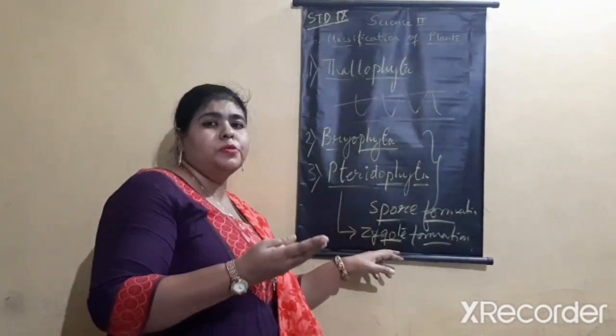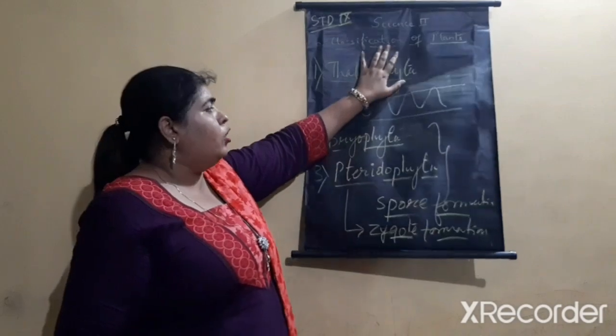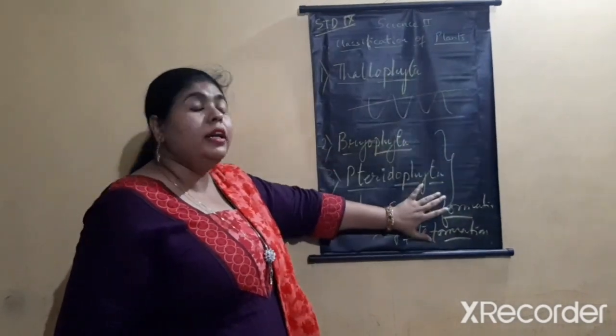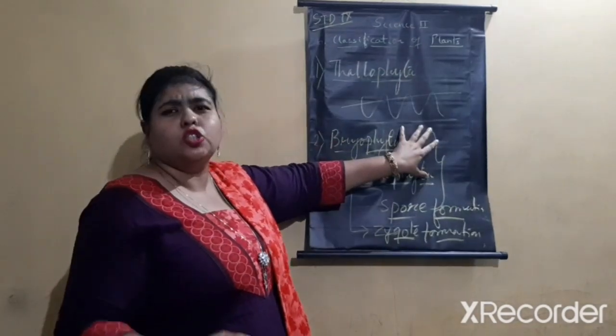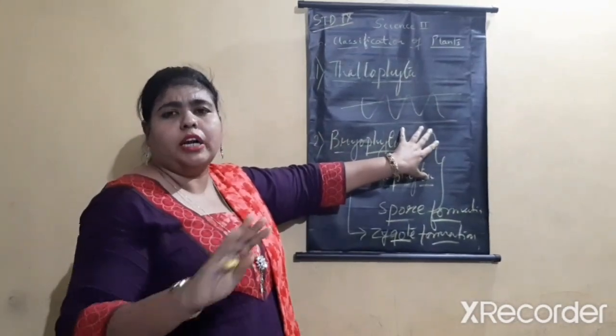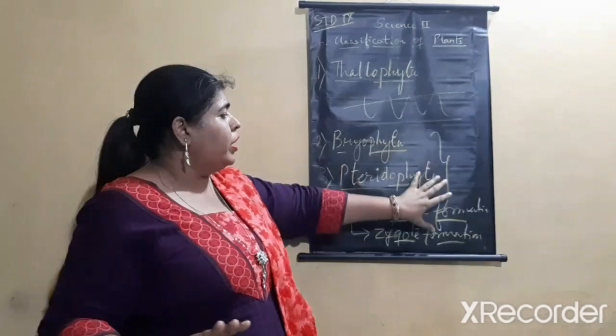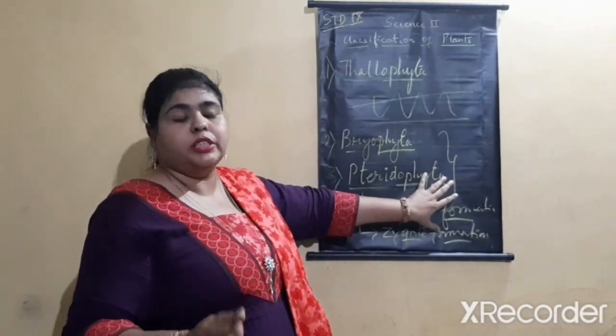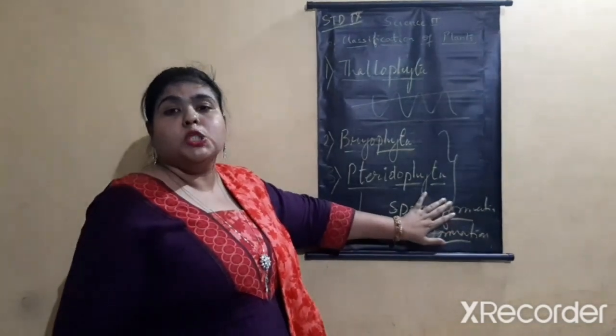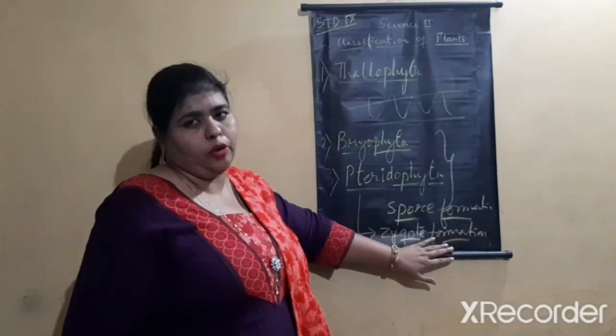Now, how many groups are there? We have three divisions: Thallophyta, Bryophyta and Pteridophyta. Thallus-like structure? No root, stems, leaves, or conducting tissue is present. Over here, proper root, stem, leaves, and conducting tissues are present. Reproduction takes place by spore formation or zygote formation.